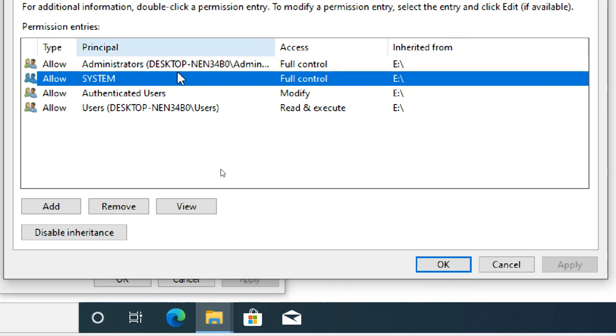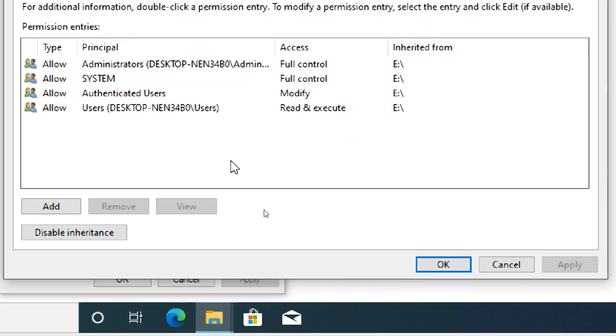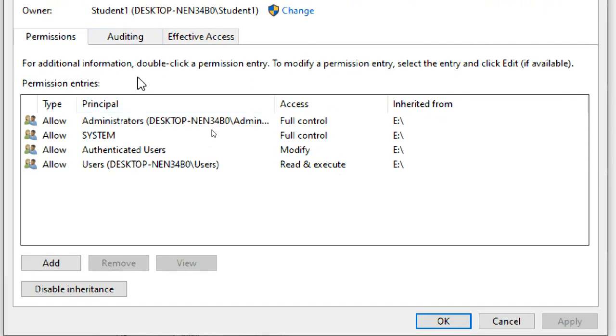So what you have to do is disable inheritance, remove all these permissions, and make them explicit permissions. Explicit permission means you can give your own permissions on it. But sometimes that is not okay, so better I'm not choosing anything.